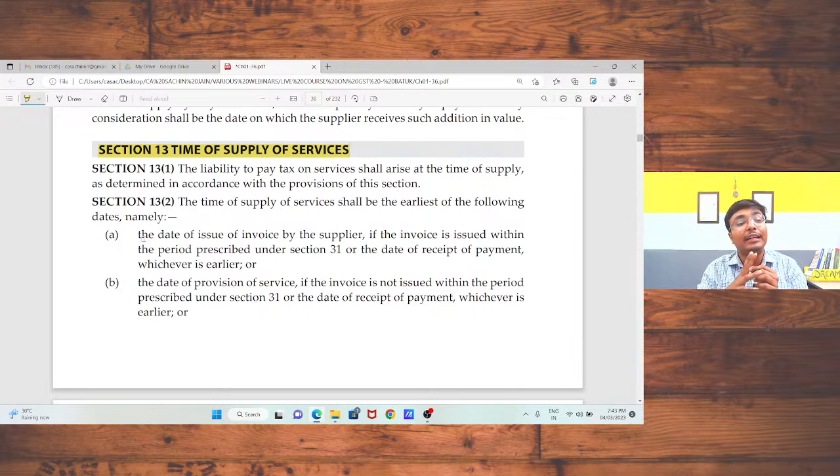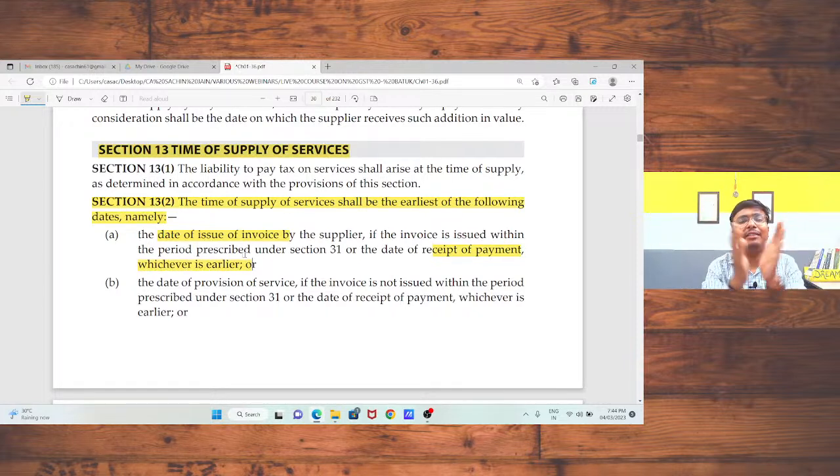Okay, sir. Section 13, time of supply in case of services. Sir, what will be the time of supply in case of services? So there are also two parameters in case of supply of services, as in supply of goods. We had already discussed that in case of supply of services, if I got an advance on account of services, then I need to pay the tax on advances also. So here section 13 subsection 2 talks about forward charge: the earliest of the date of issue of invoice or receipt of payment, whichever is earlier. Okay, sir. This is the basic thing.